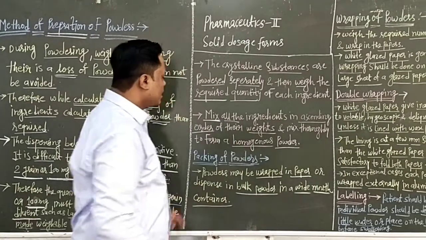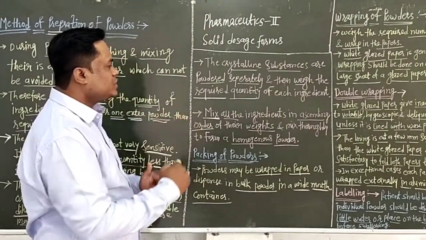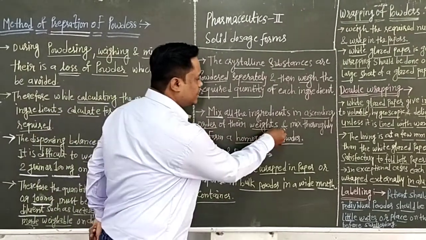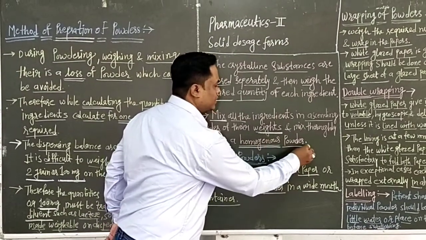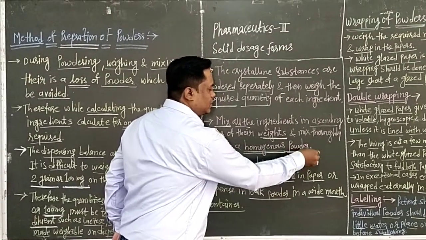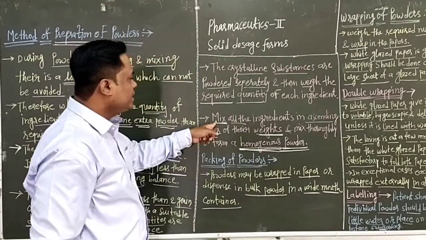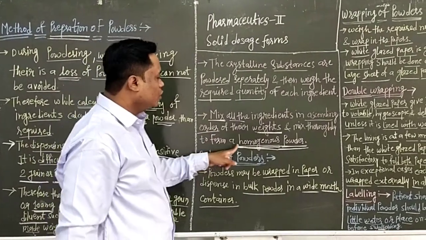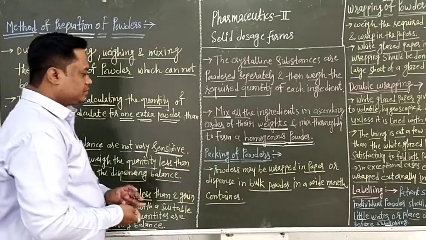After powdering separately and weighing the required quantity of each ingredient, mix all the ingredients in ascending order of their weights. It is important. Ascending order means smallest to largest. Mix thoroughly to form a homogeneous powder, meaning mix the powder properly.